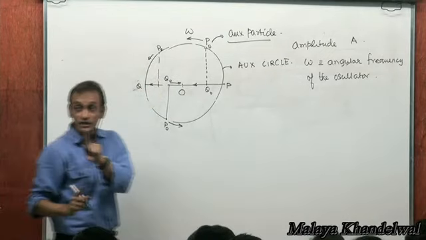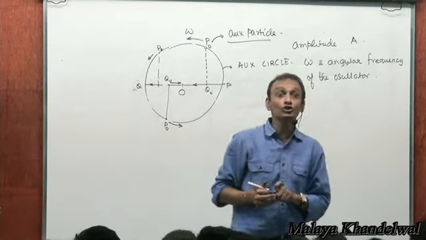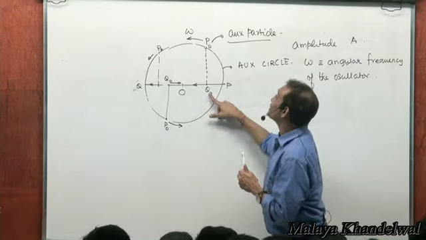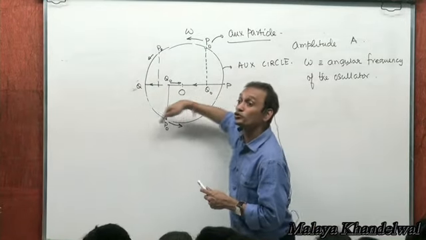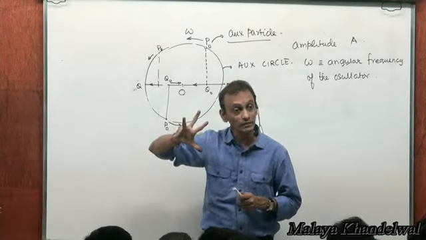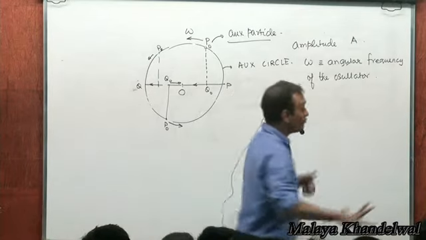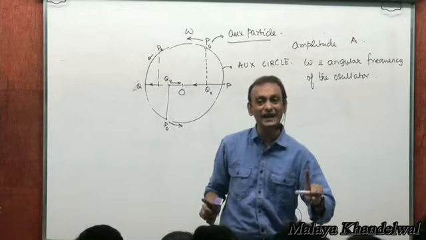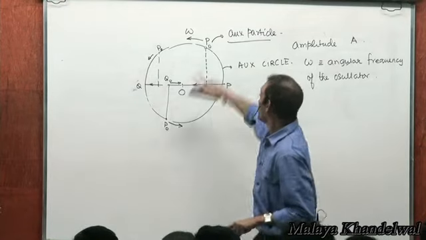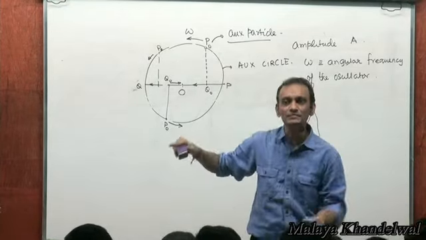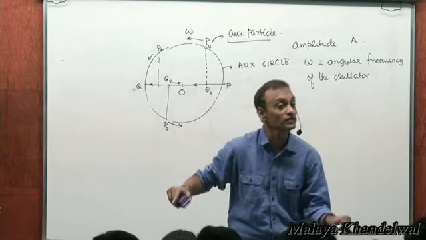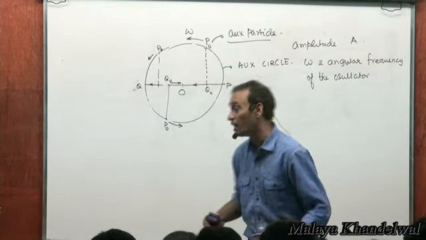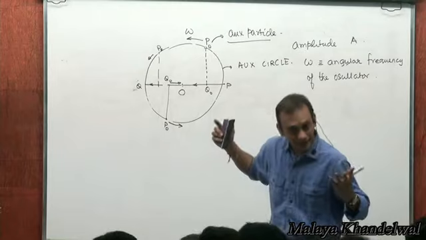I hope you realize that the motion of Q naught is completely, uniquely mapped to the motion of P naught, right? Yes or no? Therefore, the motion of Q naught is complicated, whereas the motion of P naught, the auxiliary particle, is very simple. Uniform circular motion with constant angular velocity omega on this circle, right?